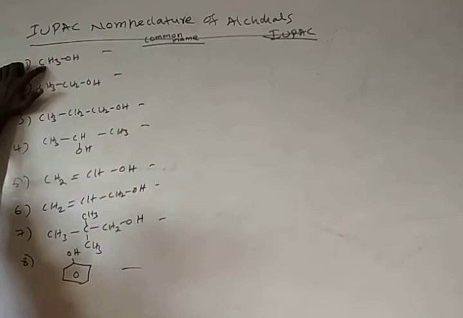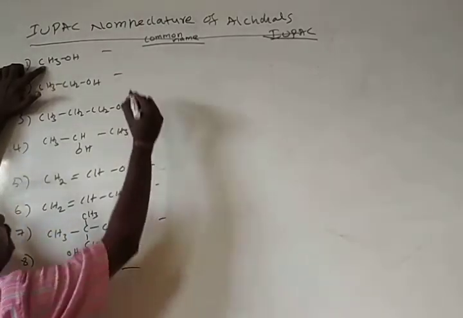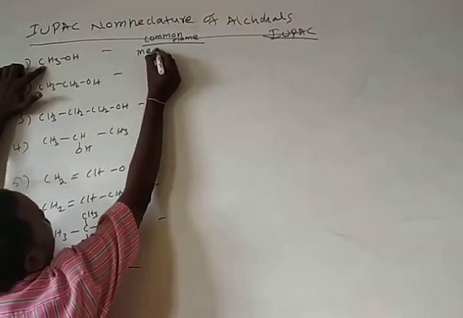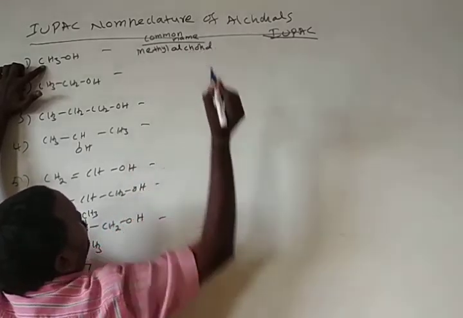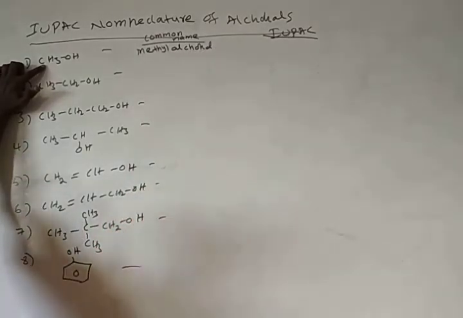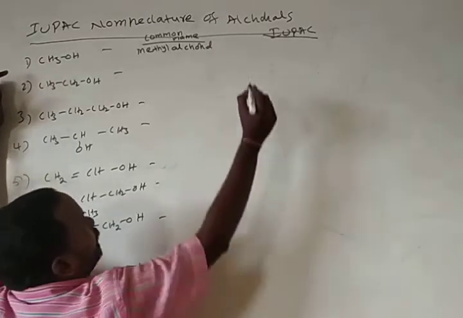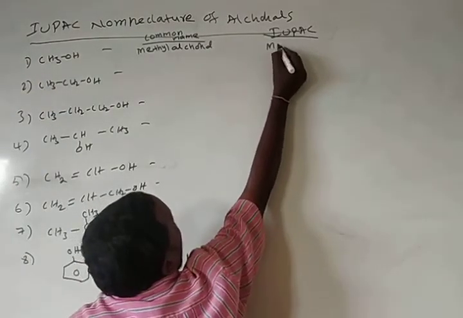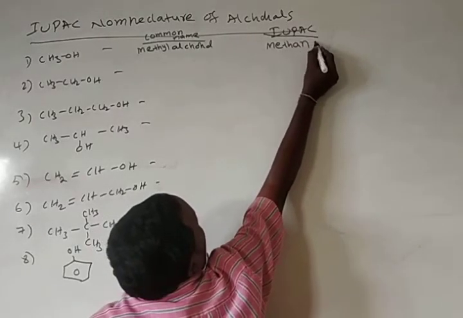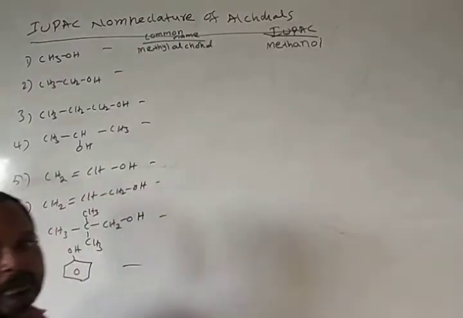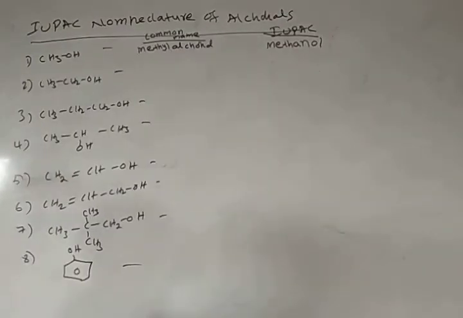It contains a methyl group, so the common name of this molecule is methyl alcohol. The IUPAC name: how many carbons are there here? One carbon, so methanol.